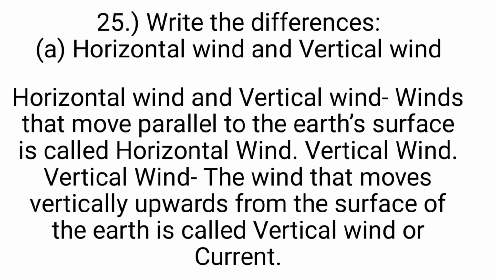Question number 25, write the difference. A. Horizontal wind and vertical wind. Wind that moves parallel to the earth's surface is called horizontal wind. Vertical wind: the wind that moves vertically upward from the surface of the earth is called vertical wind.